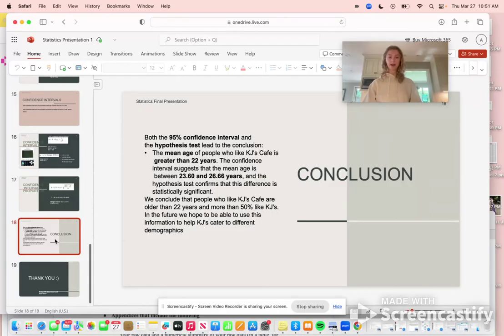So overall, just from this project, some things that we learned, we really hope to be able to use this information in the future to help KJ's Espresso Bar at Foothill College just be able to cater to different demographics. It seems like right now they're more catered towards this older crowd, and so maybe they need to do some adjustments to their menu or their advertising or marketing to be able to hit these younger generations. So we really hope that with the information that we gathered, we can do further testing to see how we can help KJ's diversify a little bit.